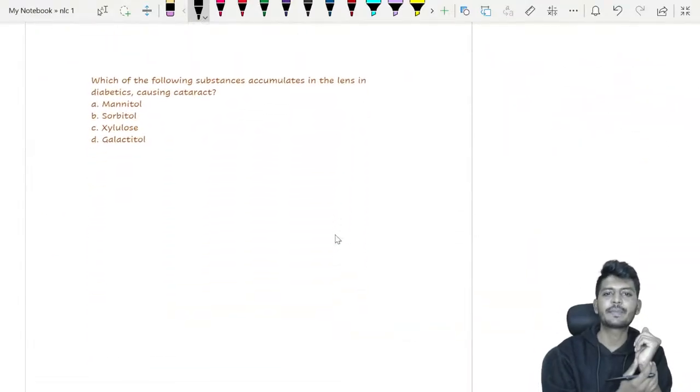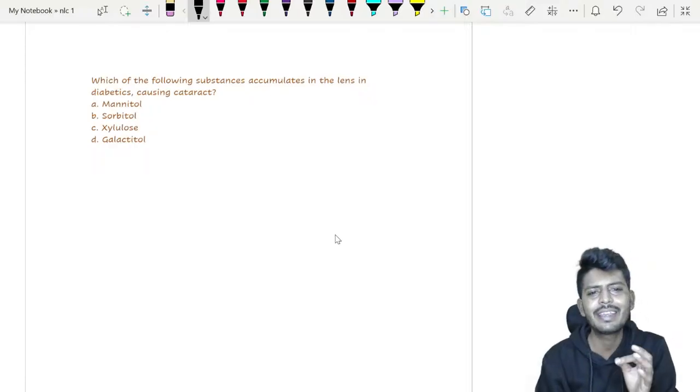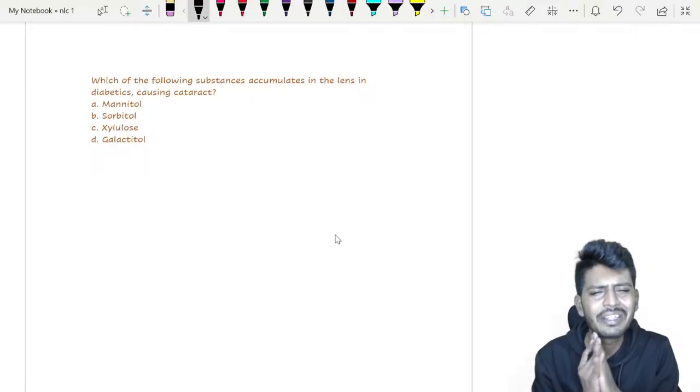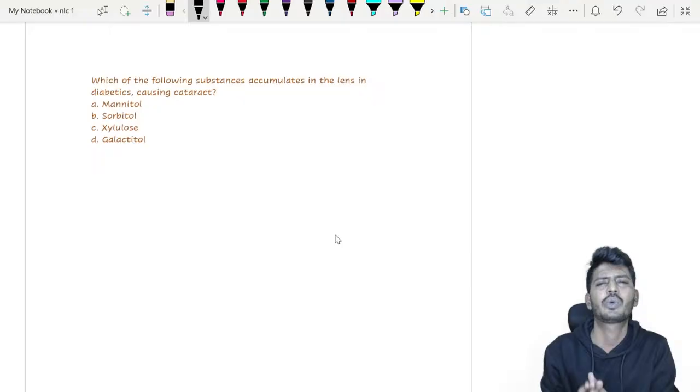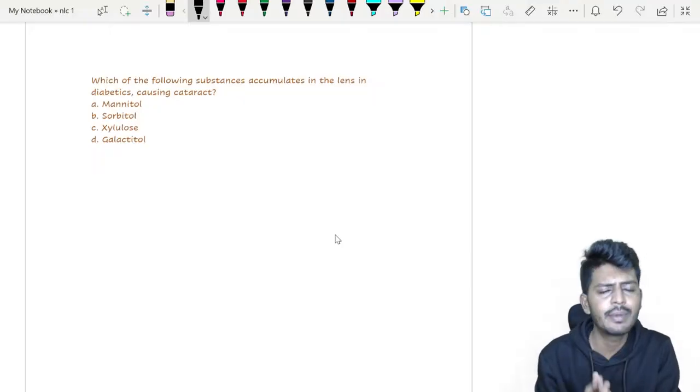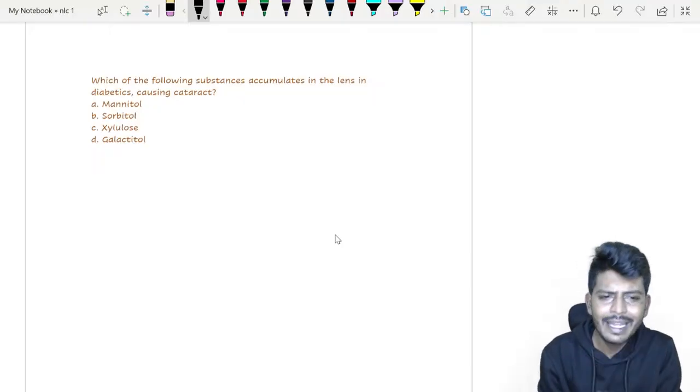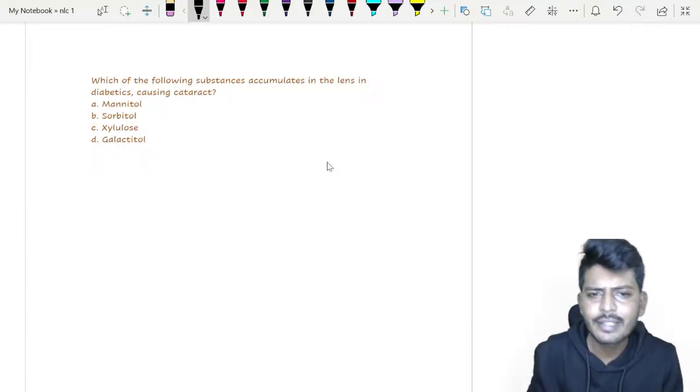Which of the following substances accumulate in the lens in diabetes, causing the cataract? This is a very, very commonly asked question which many students will get confused about. So let me clear that. Please listen to me.